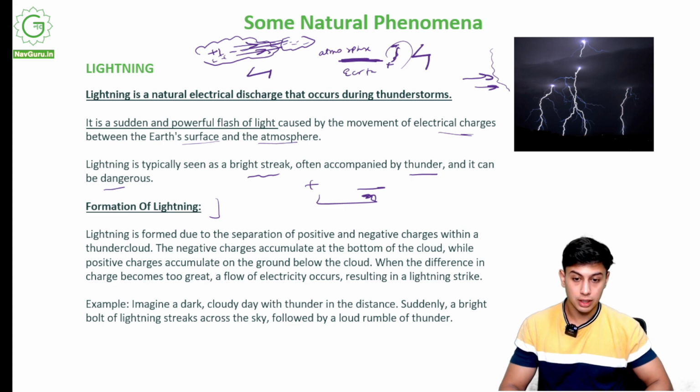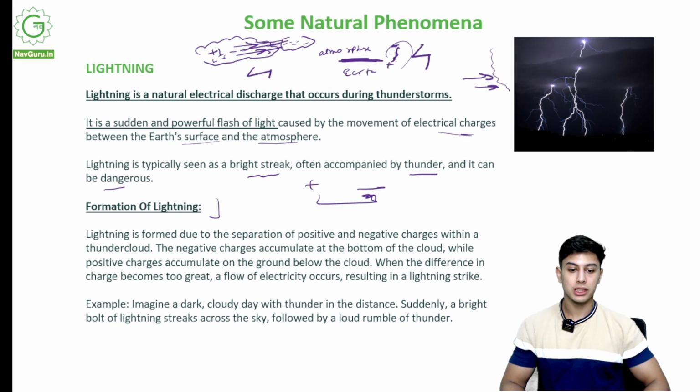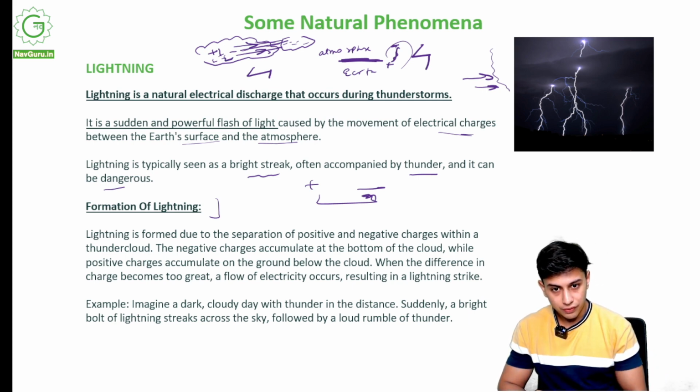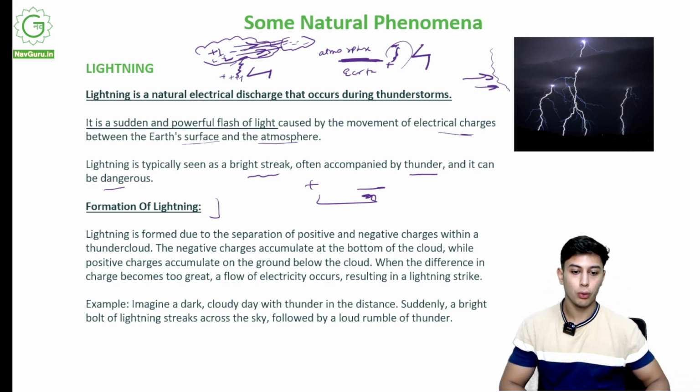Within a thundercloud, the negative charges accumulate at the bottom of the cloud, while the positive charges accumulate on the ground below the cloud. When the difference in charge becomes too great, a flow of electricity occurs, resulting in a lightning strike. So on the ground there will be some positive charge. At the end of this cloud, there will be a lot of negative charges, and positive charges on the ground. This will result in electricity flowing, an electrical discharge.